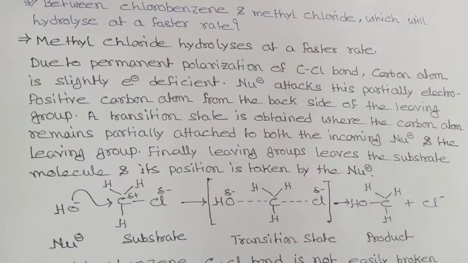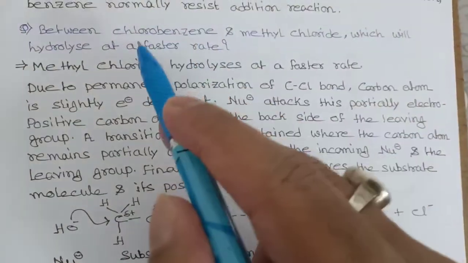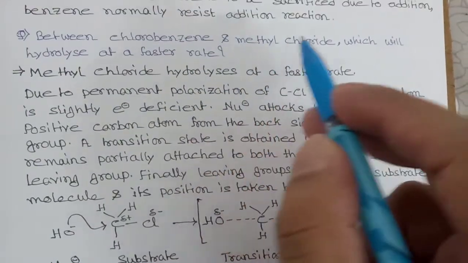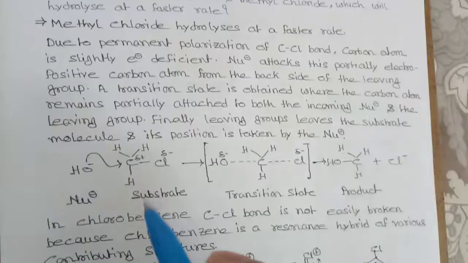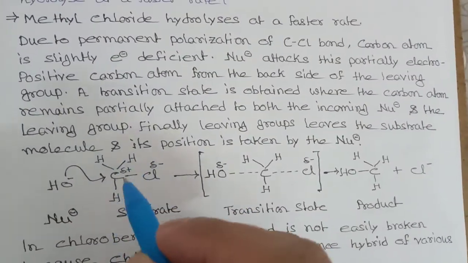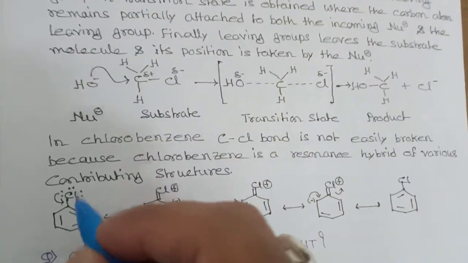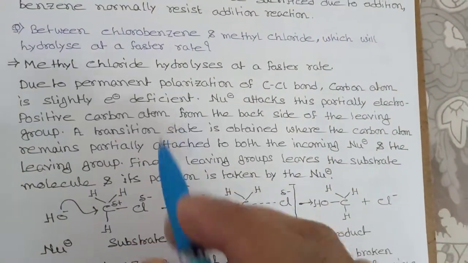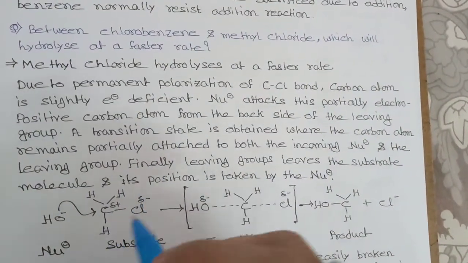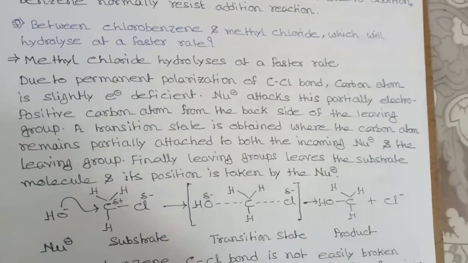Now I will come to the second question. Between chlorobenzene and methyl chloride, which will hydrolyze at a faster rate? This is your methyl chloride, and this is your chlorobenzene. Now see, the answer will be methyl chloride, which hydrolyzes at a faster rate.